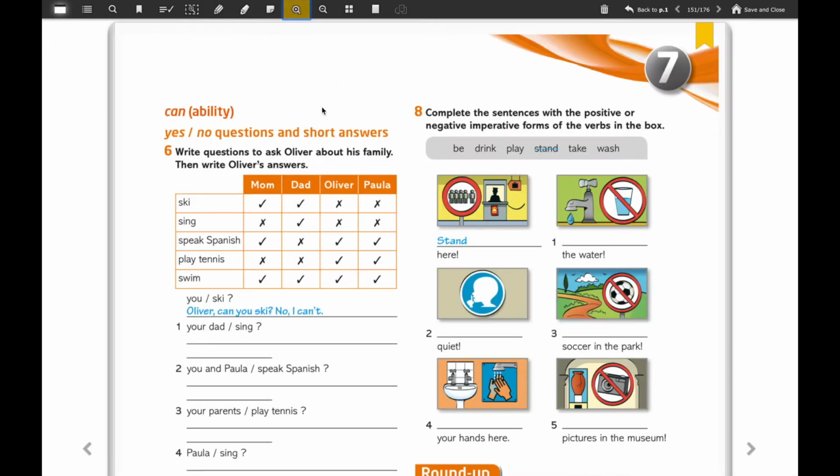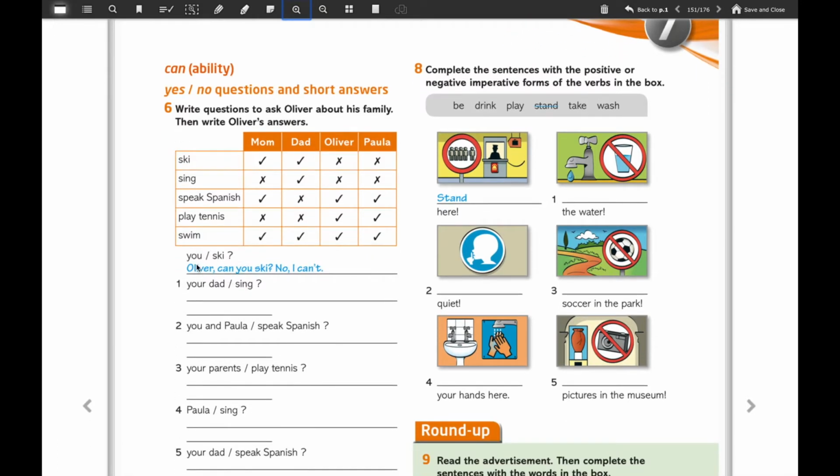So I am going to give you only the instructions because this is what we are going to do in online classes. What do you have to do here? You have to write a question to ask Oliver about his family, then write Oliver's answer. Let's pay attention to the example. It says Oliver and says you ski. You have to use can. So for that, can you ski?